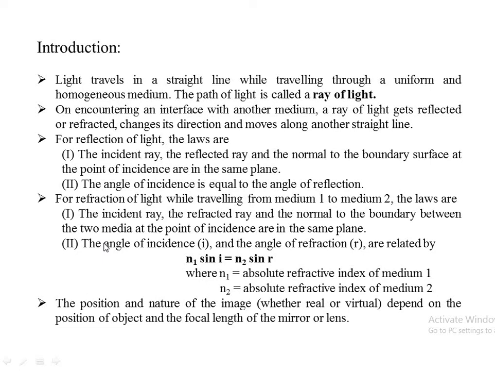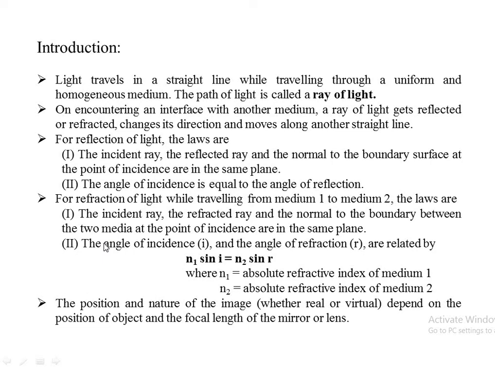In this introduction part, we will have to consider all the things whatever we have studied in 11th standard. As we all know, light travels in a straight line while traveling through a uniform and homogeneous medium. Just now we have seen in the first question, in the case of formation of waves and propagation of light, we state that light travels in a straight line while traveling through a uniform and homogeneous medium. The path of light is called a ray of light. The path which is followed by the light is known as a ray of light.